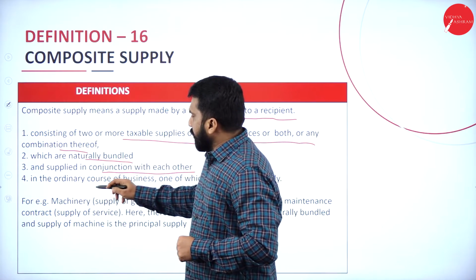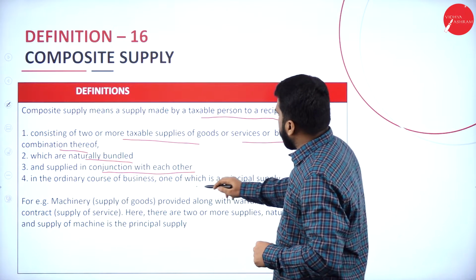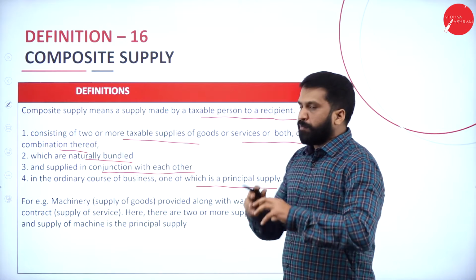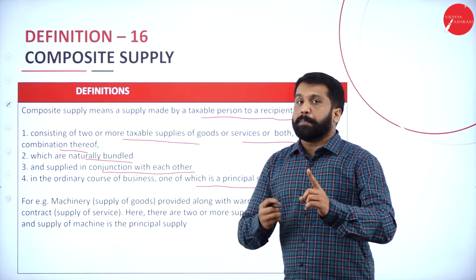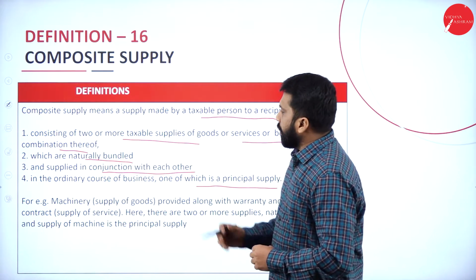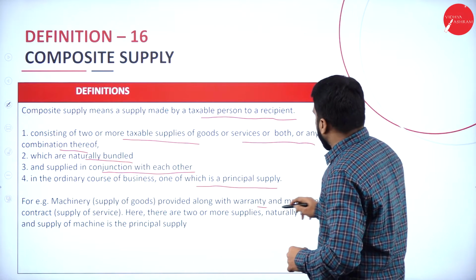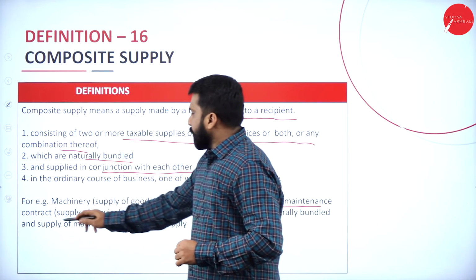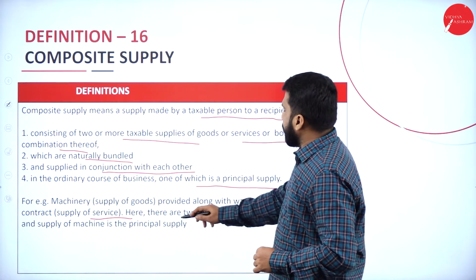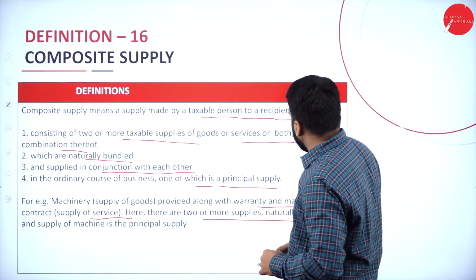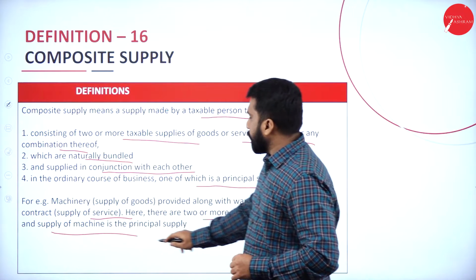Then, in the ordinary course of business, one of which is a principal supply. Out of those, one will be the major one. Now, example, machinery: supply of goods provided along with a warranty and maintenance contract, which is a supply of services. Here there are 2 or more supplies naturally bundled, along with the supply of machine.